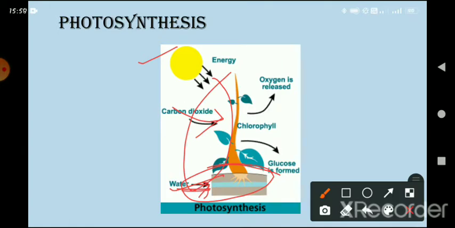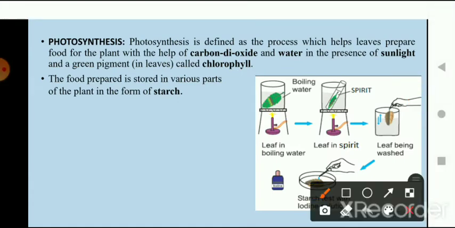And this food is stored in the form of glucose, okay. All the food is stored in the form of glucose. And children, plants also release oxygen in this process, okay. So in simple words, what is photosynthesis? Photosynthesis is defined as a process which helps leaves prepare food for the plant with the help of carbon dioxide and water in the presence of sunlight and the green pigment in the leaf, that is chlorophyll.